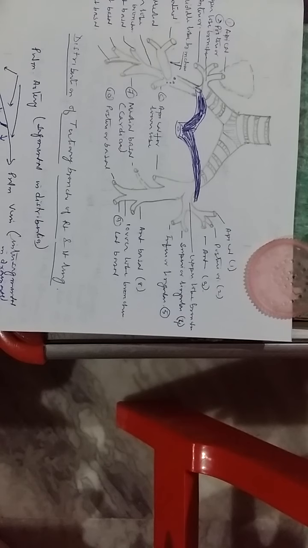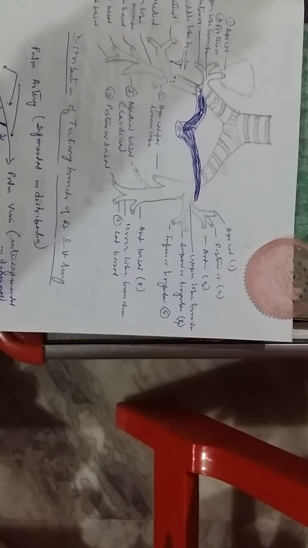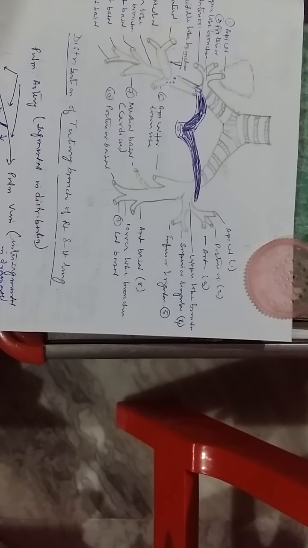So this is the total length of the trachea, and knowledge of the internal diameter of the trachea is very important, particularly for the anesthetist, to choose the endotracheal tube.